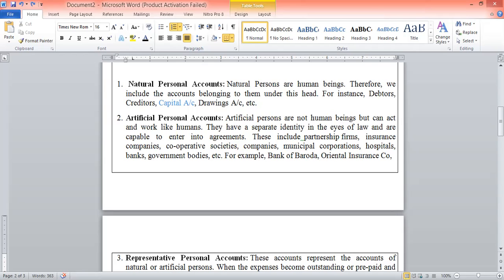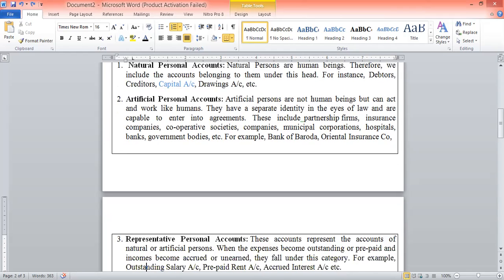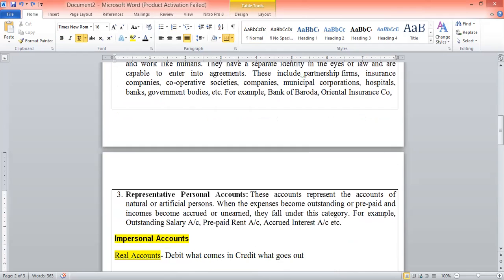Now the third part is representative personal account. These accounts represent the accounts of natural or artificial persons. Like you have read about the natural accounts and the artificial accounts, so this is a composition of both accounts.